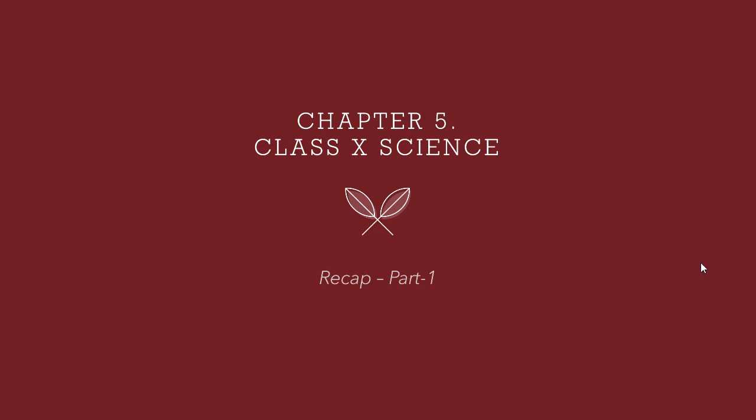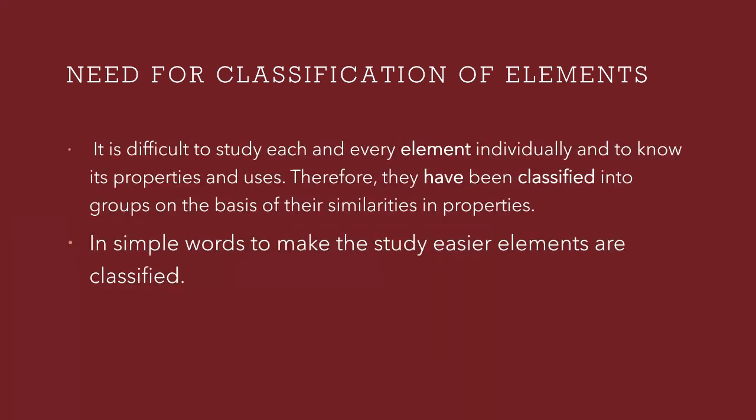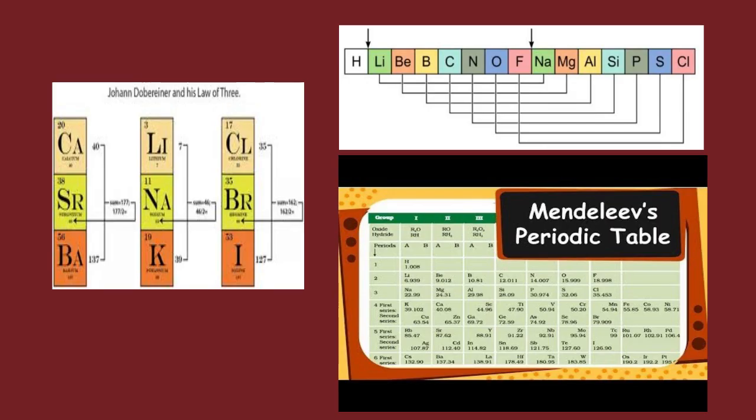Hi all, we'll be seeing the recap of Chapter 5, Class 10 Science, that is periodic classification of elements. As we all know, scientists have classified the elements according to the chemical property. But what is the need for the scientists to classify the elements? It's very simple, they wanted to know more about the elements and they wanted to make the study easier. So that is why they have classified the elements.